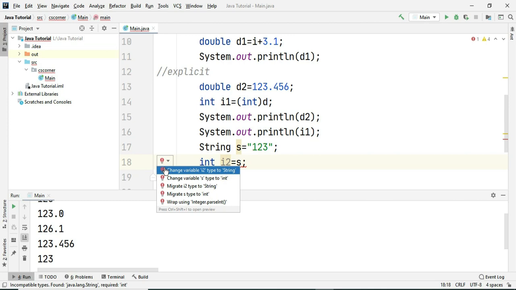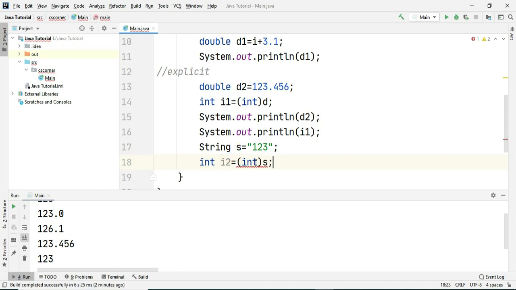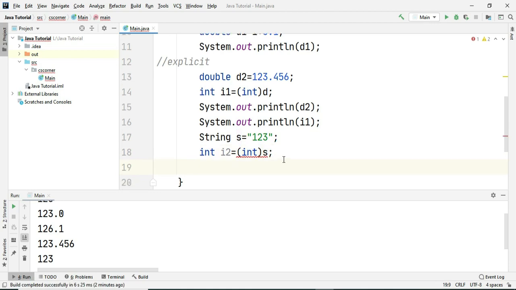That is: change the type of int to string. And here you can't do typecasting. If you want to do explicit typecasting of the string S variable into integer, it is not possible because you cannot convert a string into a variable of type integer. Sometimes you are taking input from the user using some GUI, and the values are of type string, and at that time you want to convert this string into its integer equivalent. What you can do is use wrapper classes.